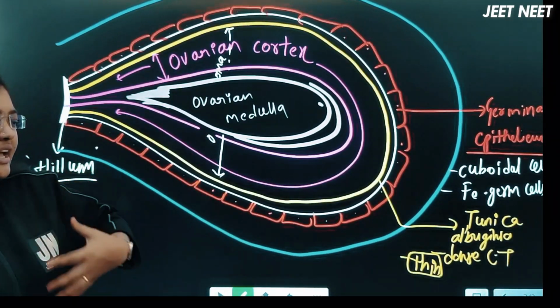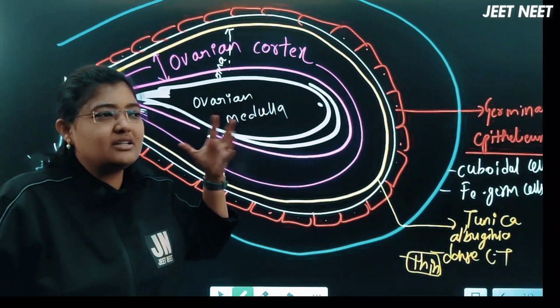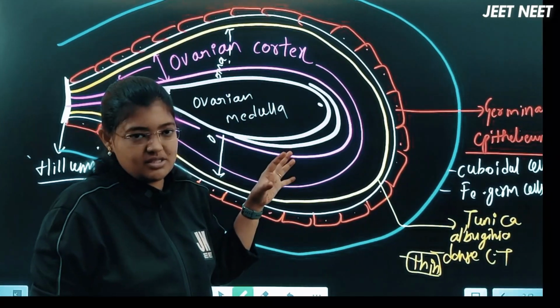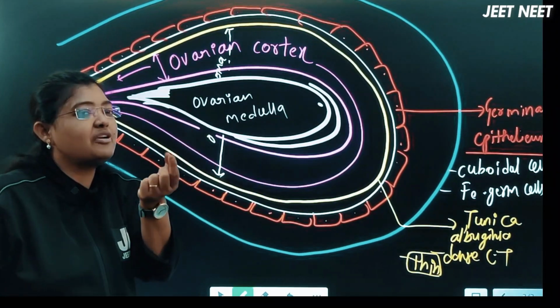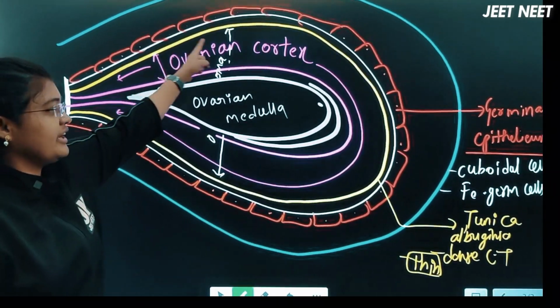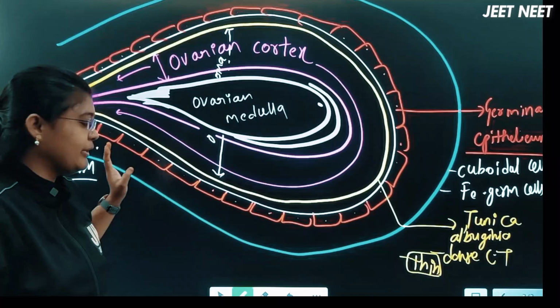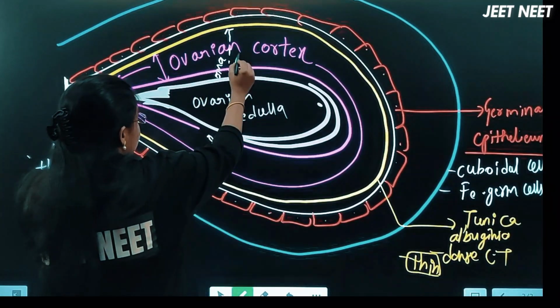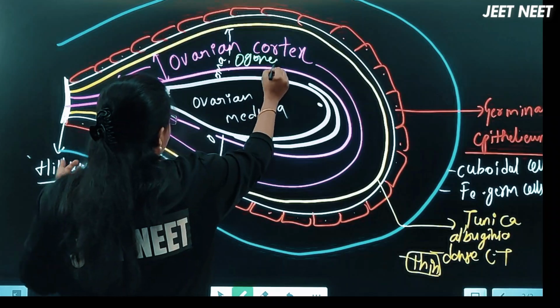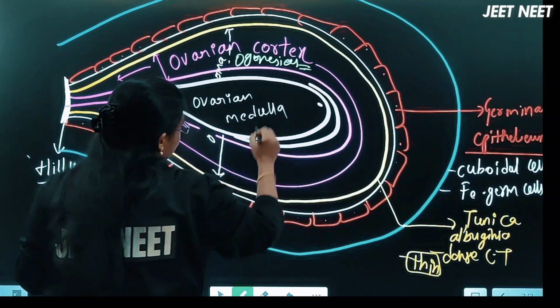Orally we can say things continuously, but when you visualize things, you will easily remember. That is what I am trying to do with the help of the diagram. So this is the ovarian cortex, and this is the ovarian medulla. The ovarian cortex is the region where the oogenesis process happens.